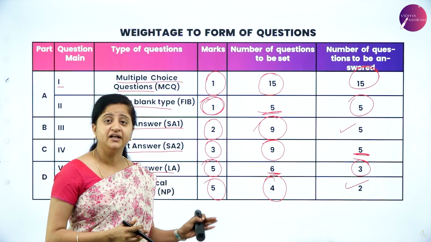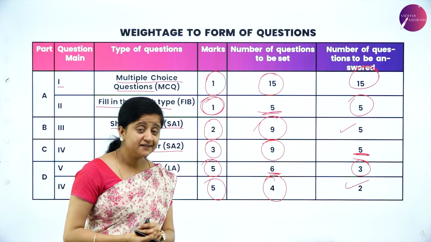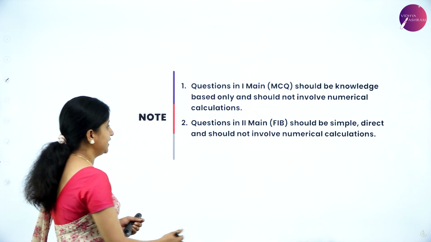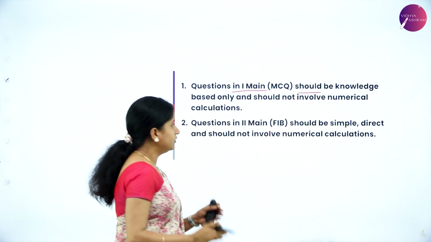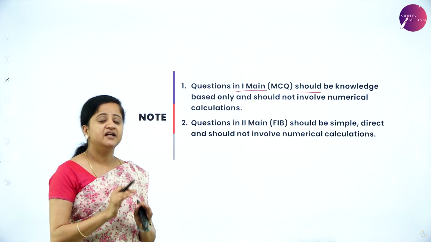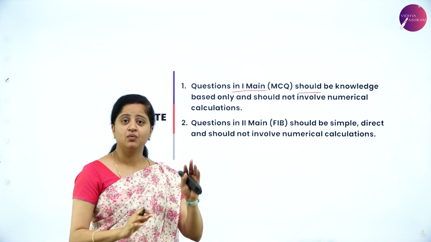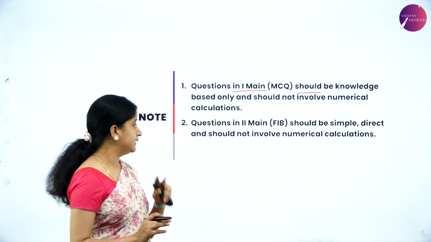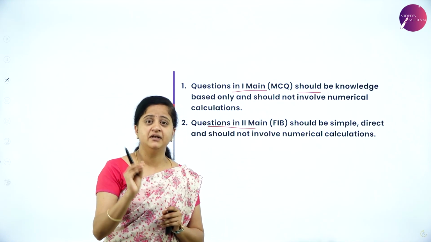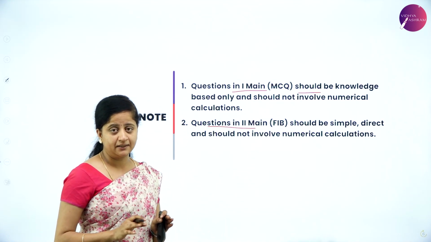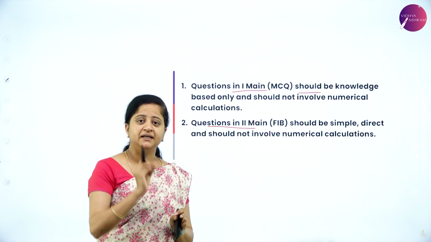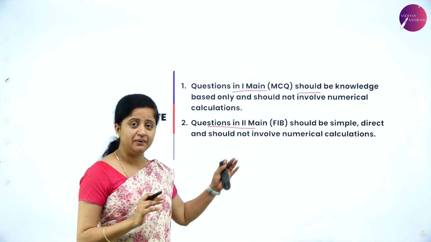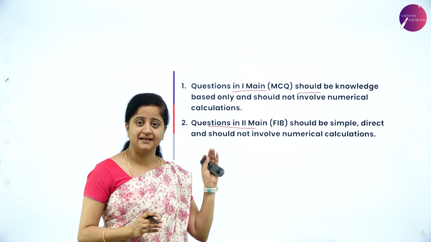So this is about weightage to form a question paper. There are certain conditions to form a question in question paper. So what are those? In first main, or MCQ questions, it should be only knowledge-based questions, and there should not be any numerical type. There won't be any calculations. It should be only knowledge type questions. So even in the second main, that is your fill in the blanks, there will be no numerical type of questions. It is again picking the answer which is given in the bracket, which is very, very easy. So in first 2 mains, there will be no numerical problems is the rule.